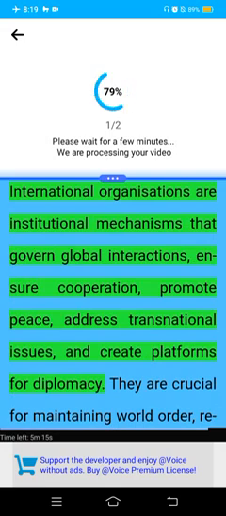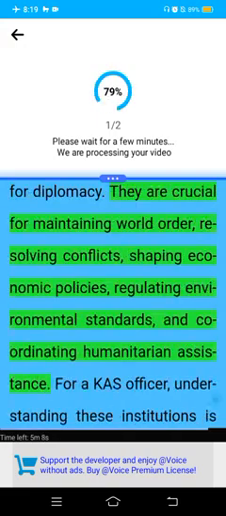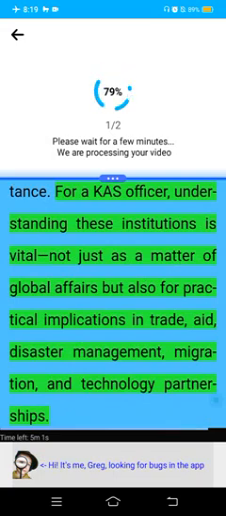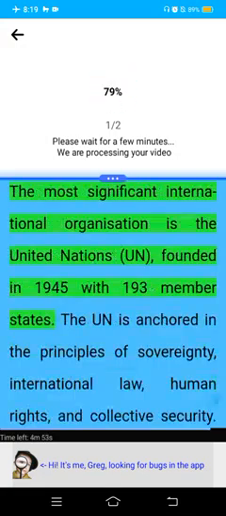International organizations are institutional mechanisms that govern global interactions, ensure cooperation, promote peace, address transnational issues, and create platforms for diplomacy. They are crucial for maintaining world order, resolving conflicts, shaping economic policies, regulating environmental standards, and coordinating humanitarian assistance. For a CAS officer, understanding these institutions is vital, not just as a matter of global affairs but also for practical implications in trade, aid, disaster management, migration, and technology partnerships.